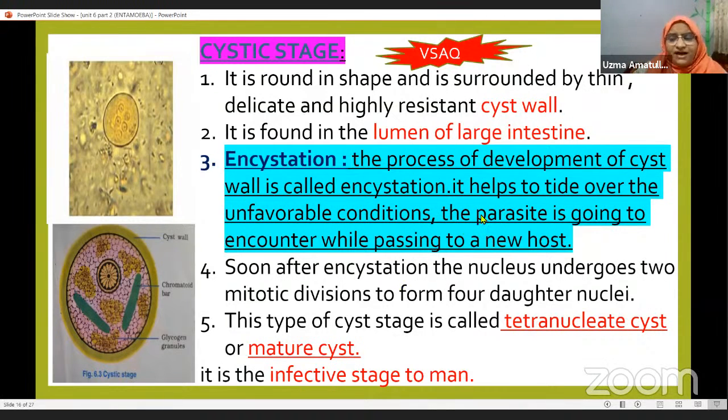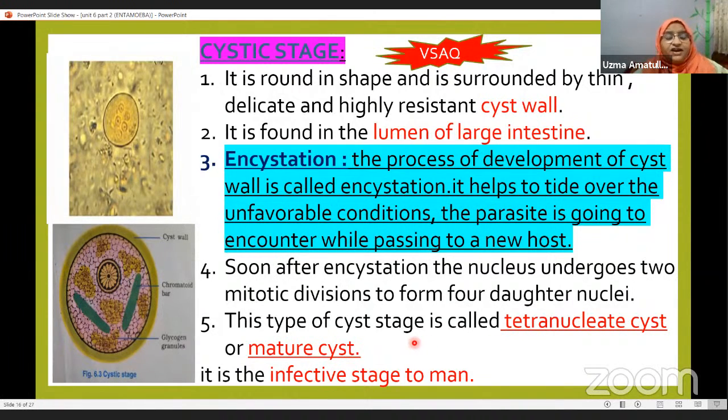Now here, this is what the parasite encounters before going to the new host. Soon after encystation, the nucleus undergoes mitotic division inside the lumen of the large intestine. It undergoes two mitotic divisions, and then how many nuclei are there now? Four. So it is called the tetranucleate cyst. This stage is called the mature cyst or tetranucleate cyst.